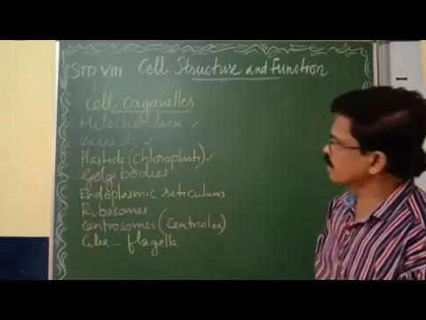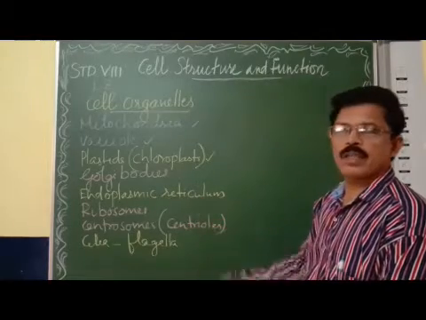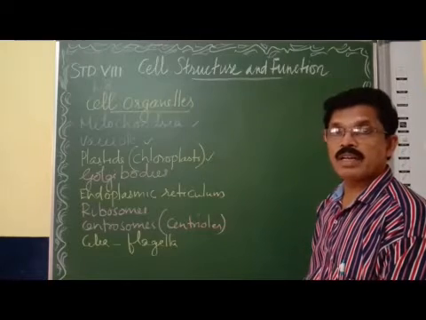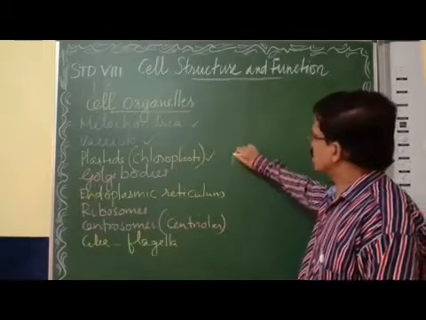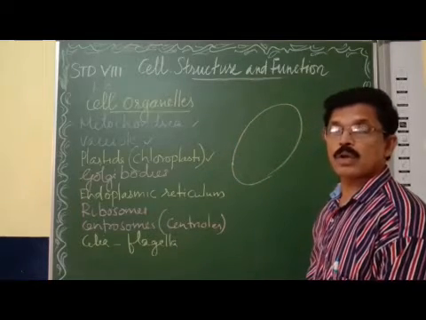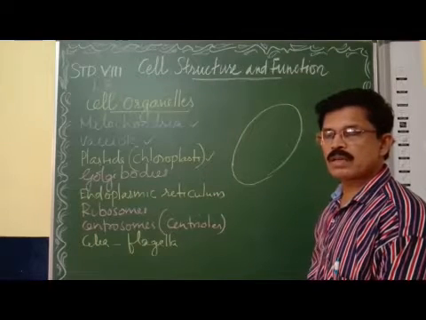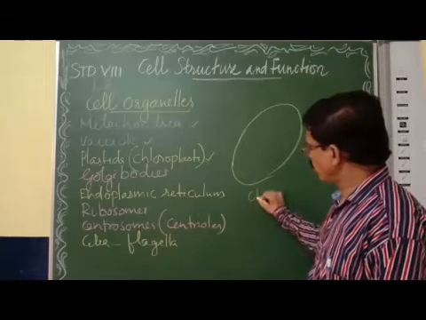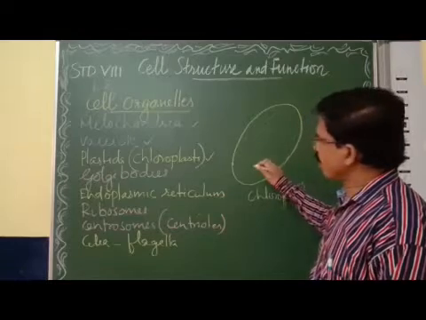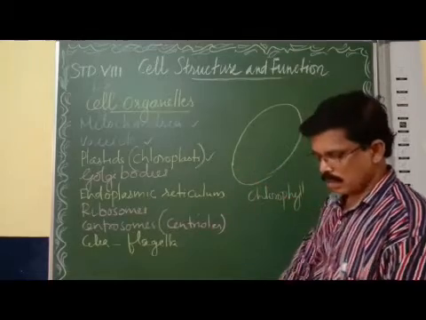Now we are coming to the third organelle, plastids. Plastids are organelles present in plant cells only. Plastids provide different colors to the plant: red, brown, yellow, rose, even green. The plastids with green color are called chloroplastids. The green pigment present in them is chlorophyll. So chlorophyll-containing plastids are called green plastids or chloroplastids.